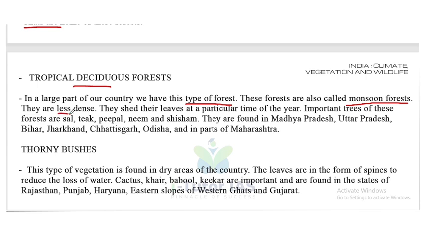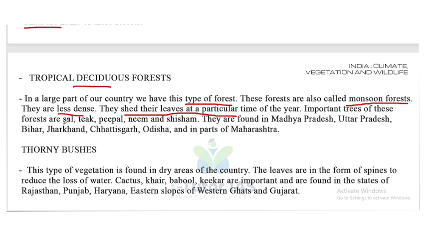They are less dense. They shed their leaves at a particular time. Note this point, because that's why these are called deciduous forest. Because they shed their leaves at a particular time, they can't be seen as evergreen, so it's called deciduous forest.